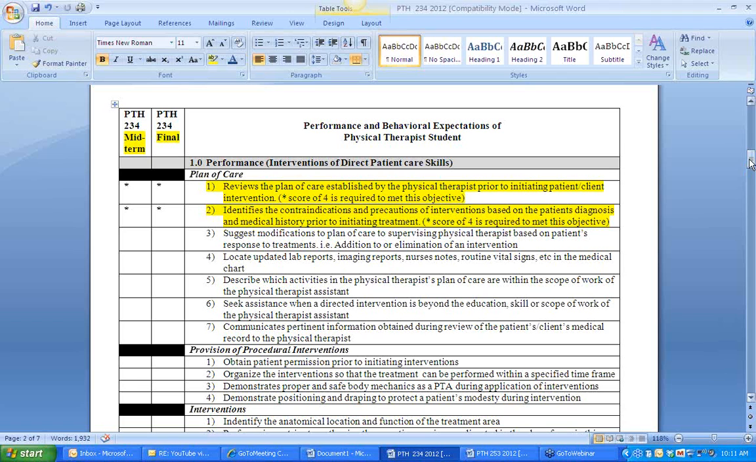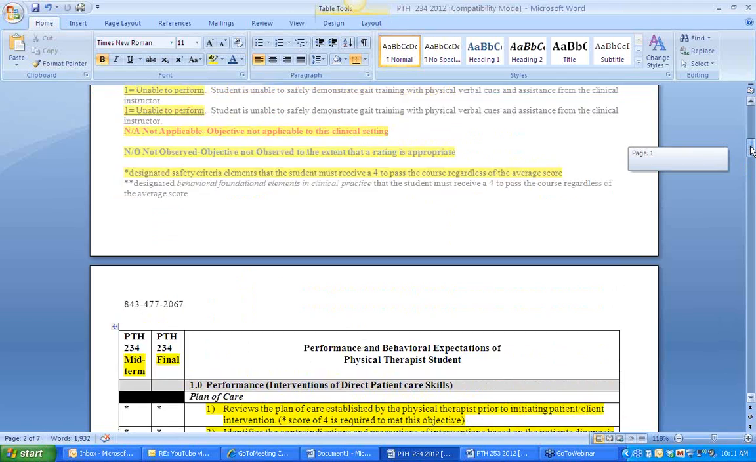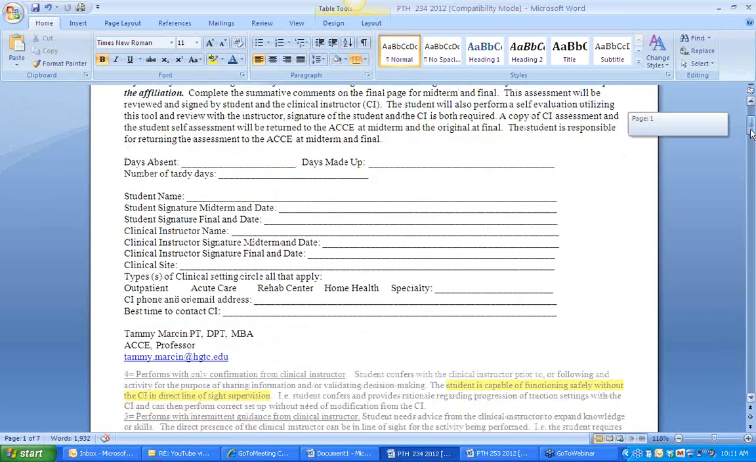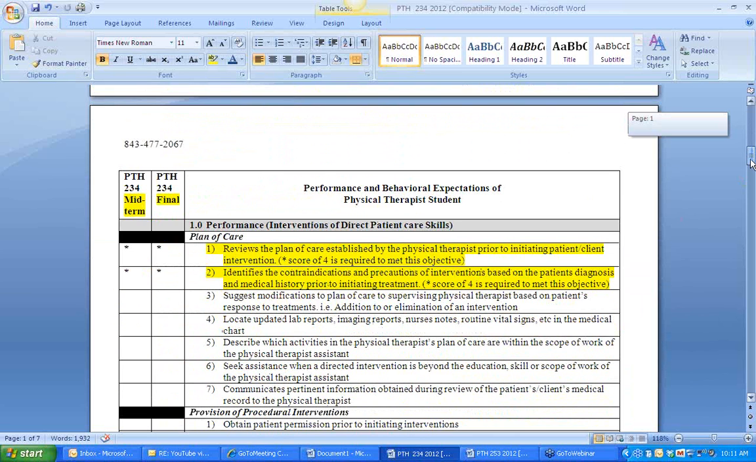Our hope is that at midterm the clinical instructor and the student sit down and look at their tools together. The student and clinical instructor tools are usually pretty much right on. There may be an area that one has rated higher and one lower, but this is a great time to open up communication. For example, if the student marks themselves a 4 for always reviewing the plan of care, and the CI marks a 3, the student may say, well, I do that every time right after the evaluation.